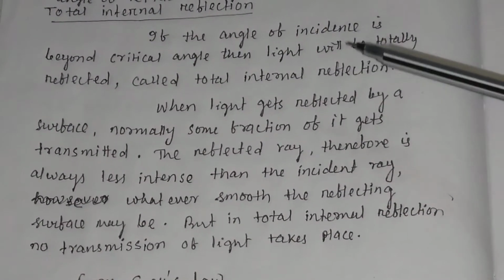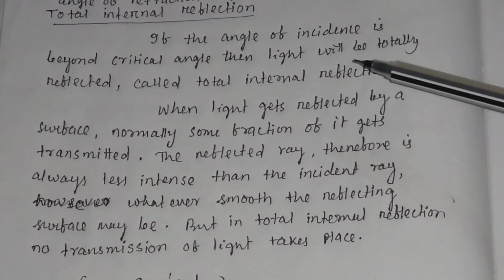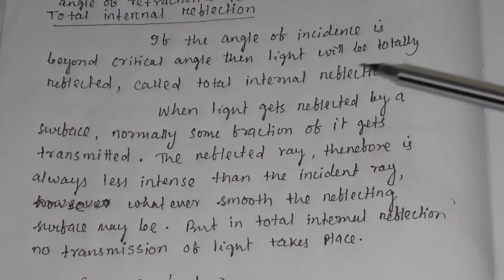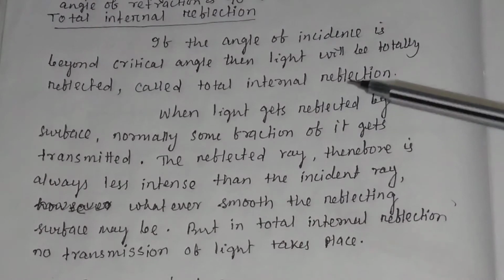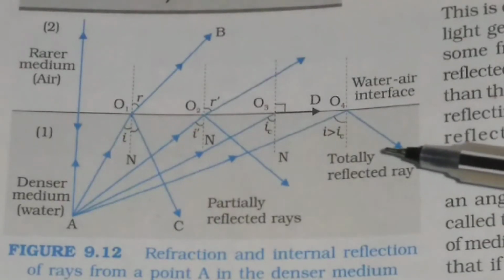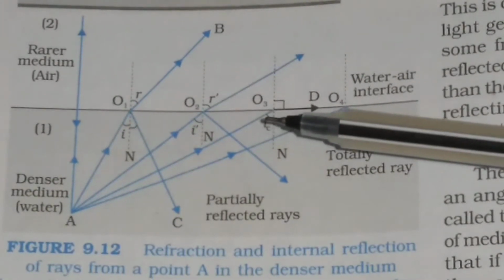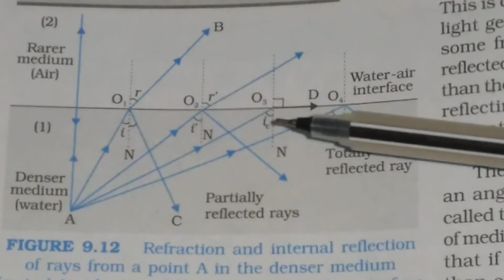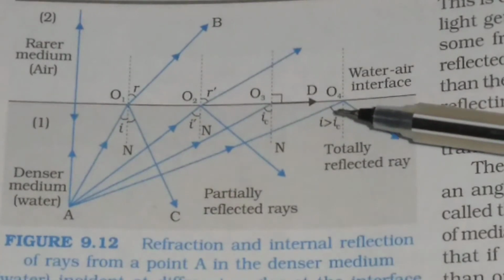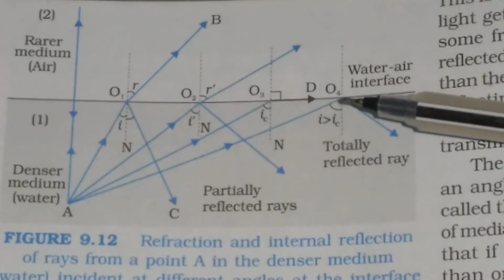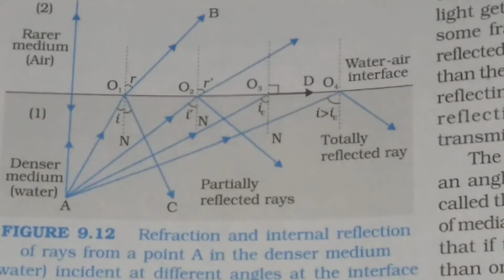Then what is total internal reflection? If the angle of incidence is beyond the critical angle, then light will be totally reflected. This is called total internal reflection. You see in this figure, the angle of incidence is greater than the critical angle IC. This is the angle of incidence IC for this incident ray, but for this incident ray, the angle of incidence is greater than the critical angle. Here there will be no refraction, and the light will be reflected back to the same medium, which is called total internal reflection.